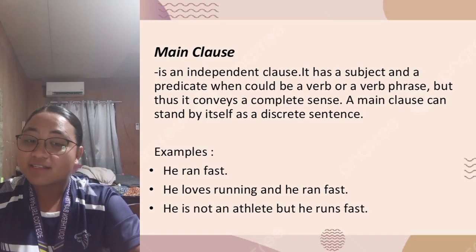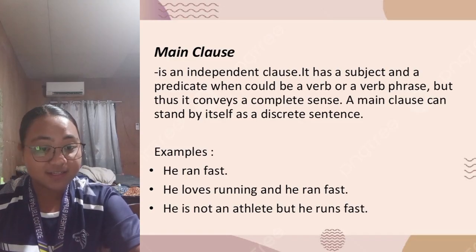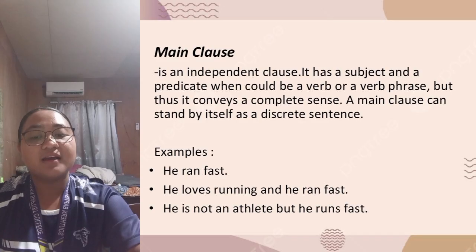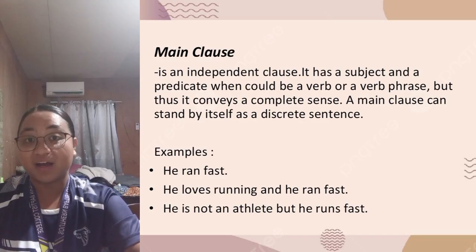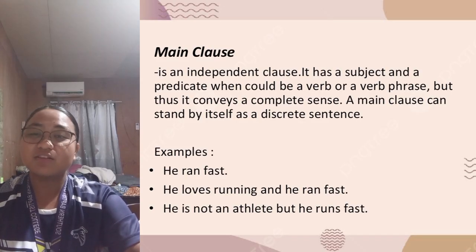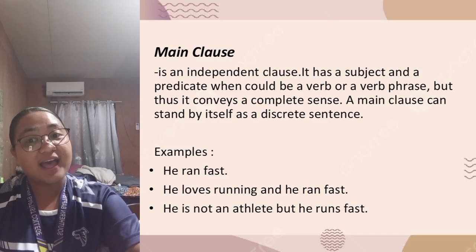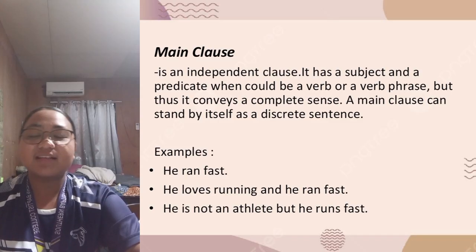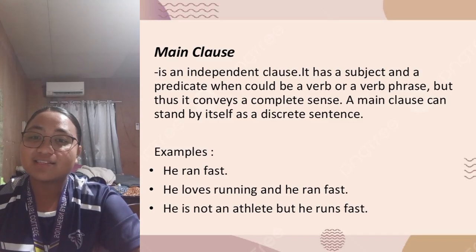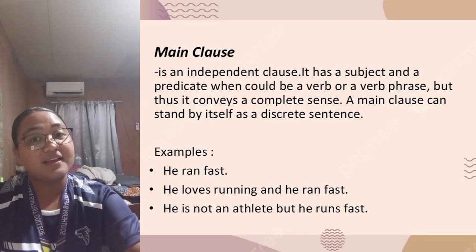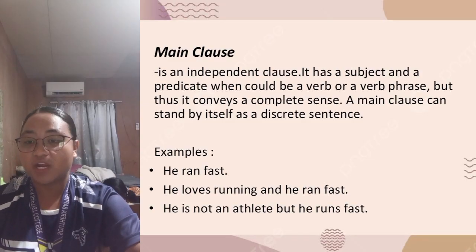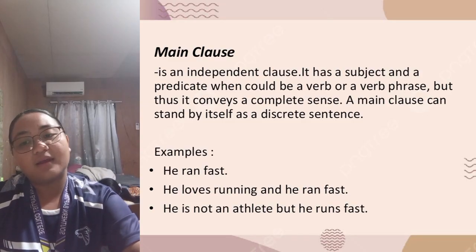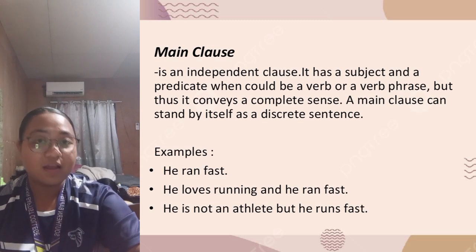When a main clause is separated from other clauses, it is usually not referred to as a clause but a sentence. So, in short, a main clause is an independent clause. It is a group of words that can stand alone as a complete sentence. It has a subject and a verb and expresses a complete thought.